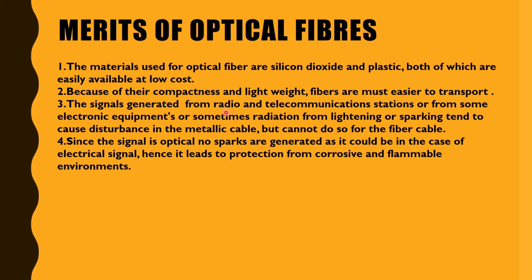The signal generated from radio and telecommunication stations, or from some electronic equipment, or sometimes radiation from lightning or sparking, tends to cause disturbance in the metallic cable but cannot do so for the fiber cable. So whenever there is thundering or lightning, the metallic cable has a disturbance but the fiber cable doesn't. This is one of the major merits of optical fibers.